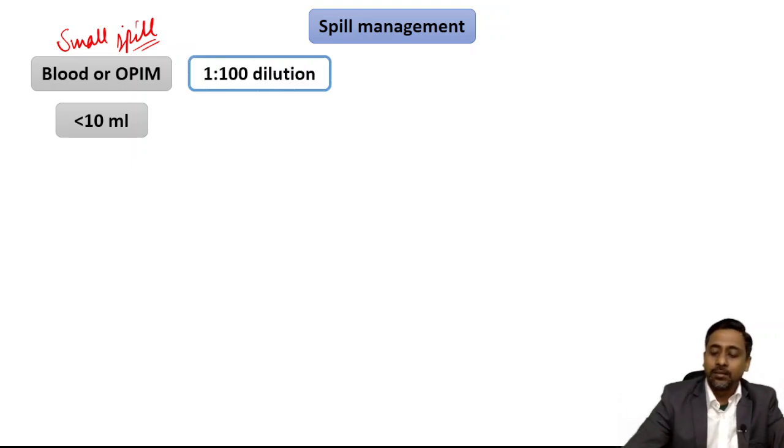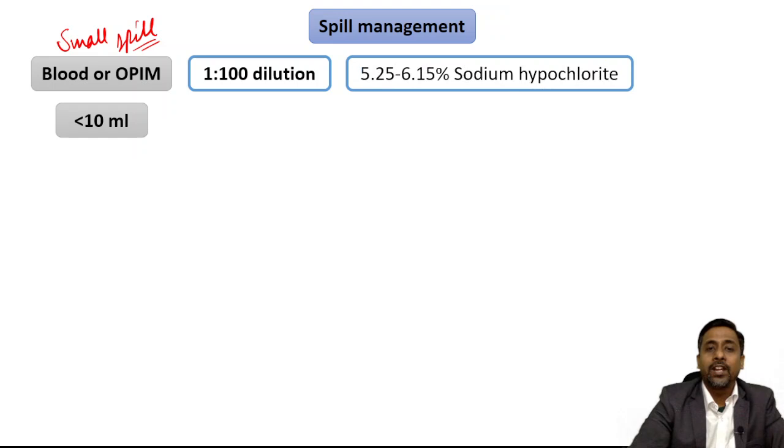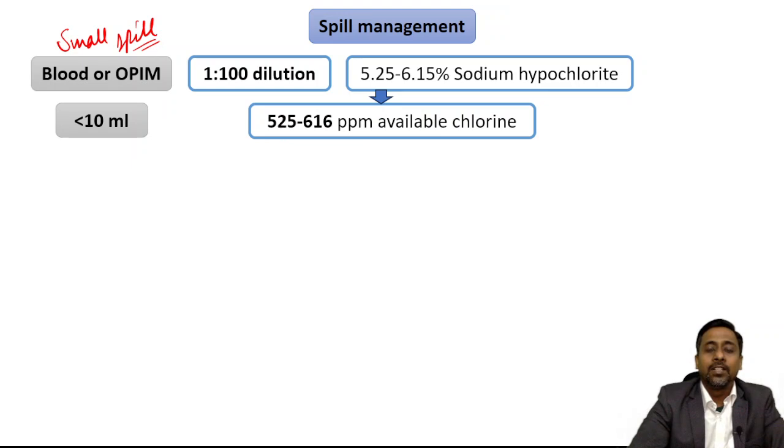And how to clean the spill? We will make a 1:100 dilution of 5.25 to 6.15%, that is the normal bleaching powder, sodium hypochlorite. Normal bleaching powder solution is 5.25 to 6.15% sodium hypochlorite. We will make a 1:100 dilution of this solution for a small spill, when the amount of blood is less than 10 ml. How much available chlorine will be there in that? 525 to 616 ppm. Okay, you just need to multiply it with 100 for this.